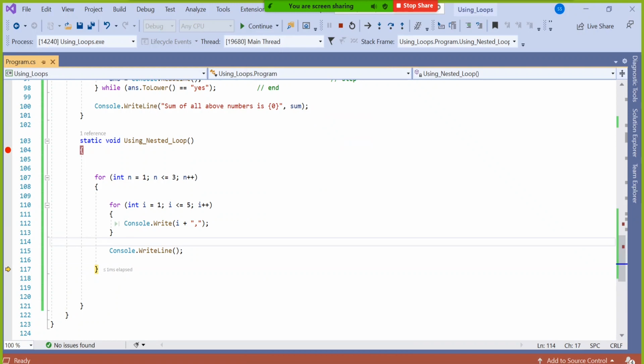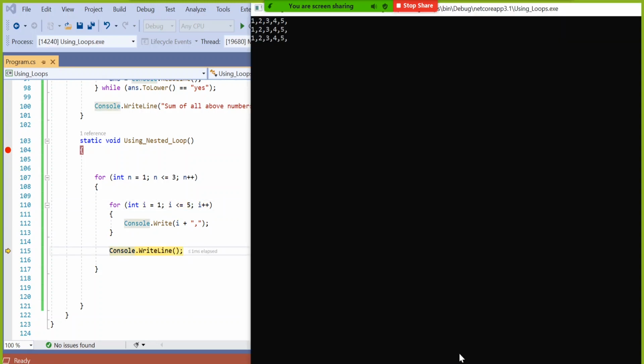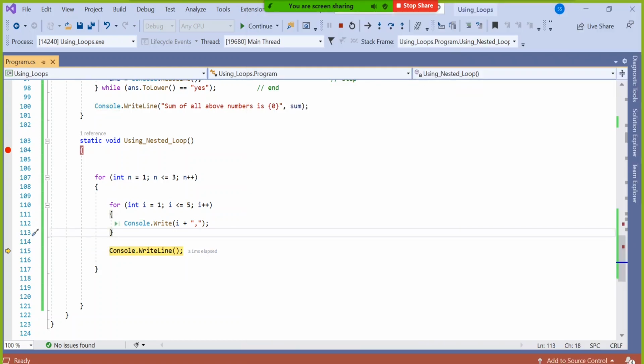It's still not over because the n value is still pending. Now the n value becomes 3. Have a look. The n value becomes 3 and it came down. Then again I will start from 1: 1 comma, 2 comma, 3 comma, 4 comma and 5 comma. Have a look. As of now 5 comma might have displayed, then it will come down when it reaches 6. Then what? It will say Console.WriteLine.